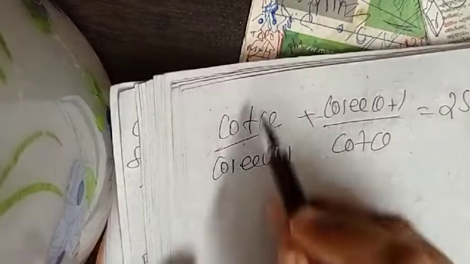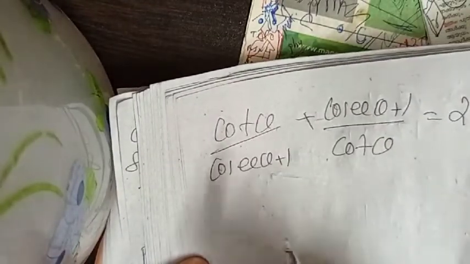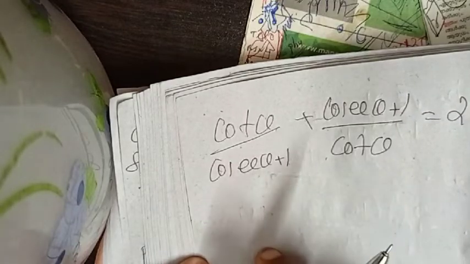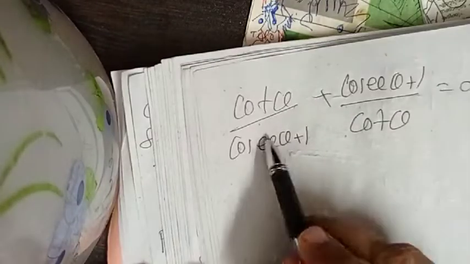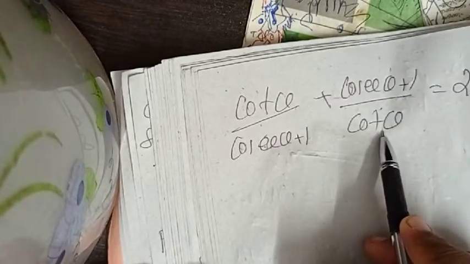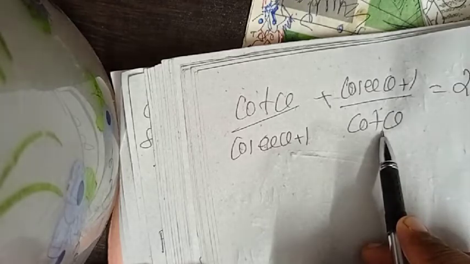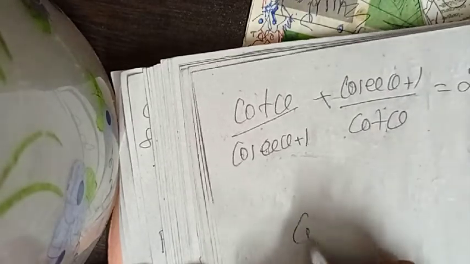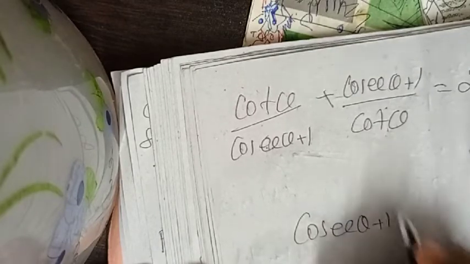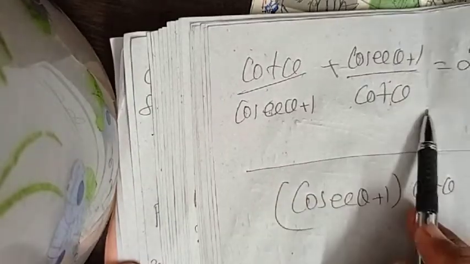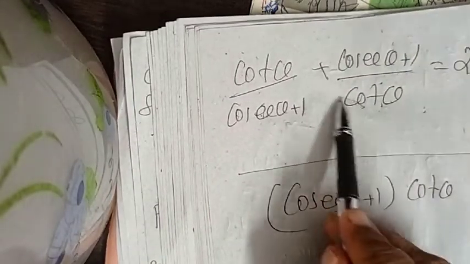If one fraction is there, what's the method? Take the conjugate of the denominator, multiply and divide by that conjugate. If two fractions are there, here a by b plus c by d, what's the method? Take the LCM. What is the LCM of cosec theta plus 1 into cot theta? Cosec theta plus 1 into cot theta. Okay. Now, here the product is the LCM, therefore the method is cross multiplication.